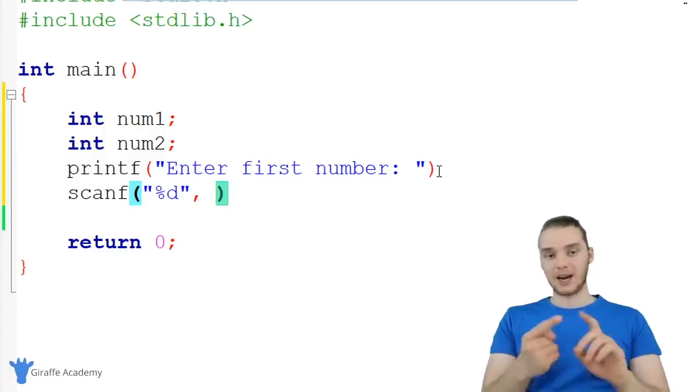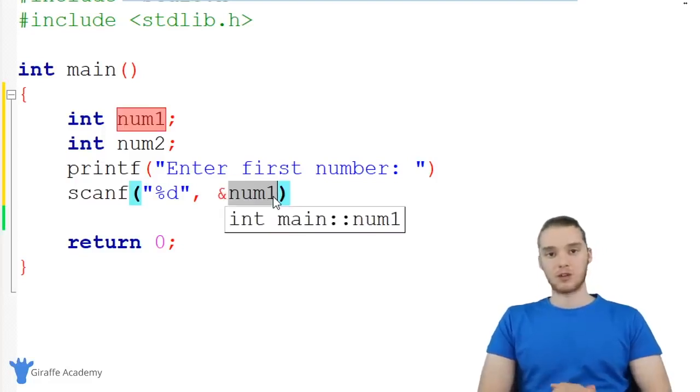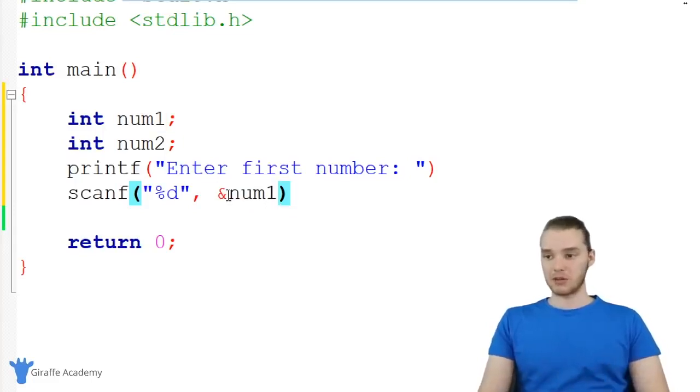But when we're getting input that's not a string of characters, in other words, when we're getting input that's not %s, so if it's like %d or %f or %c, so if it's like an integer or a float or a character, we actually need to use a special symbol, this ampersand. So I'm going to have to say ampersand and then the name of the variable where I want to store this value. So I'm just going to say &num1. And basically what this means is we're accessing the address of num1. And we're going to talk about addresses and pointers in a future video. But for now, just know that you need this ampersand here in order to store the value that gets entered inside of this variable.